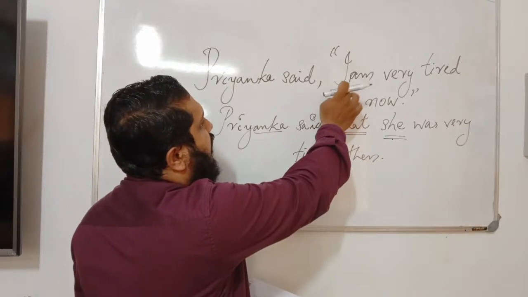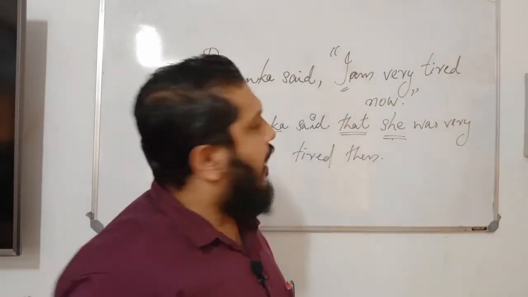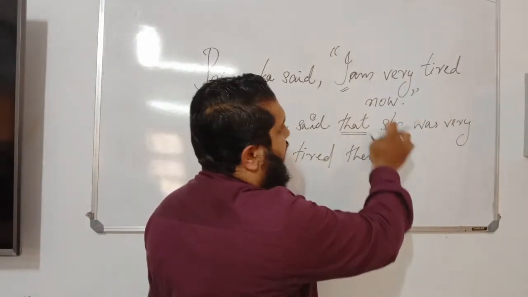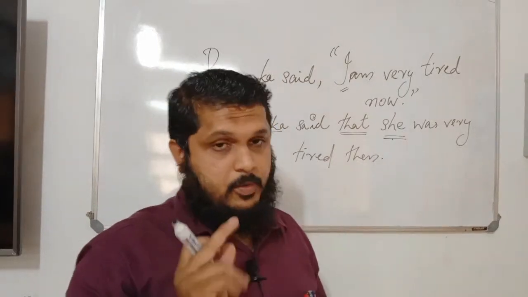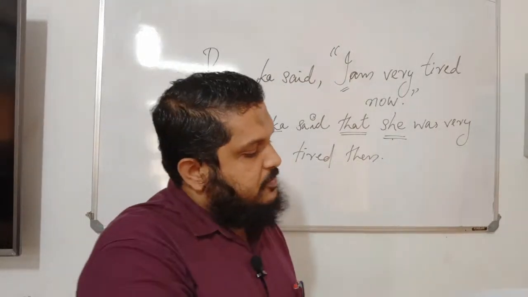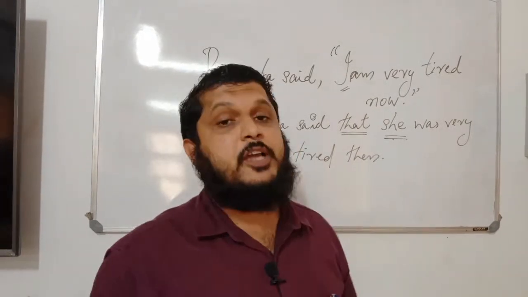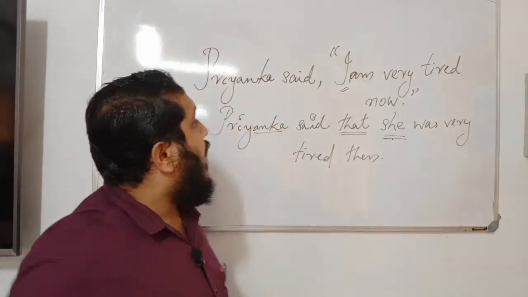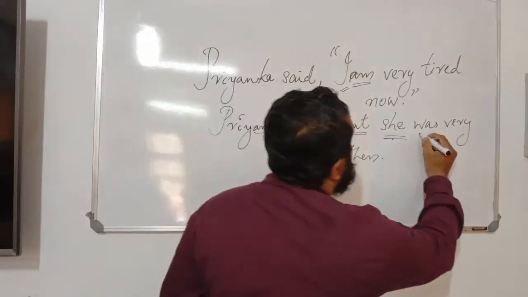Here Priyanka is not saying this sentence, so we have she instead of I. Now look at the next major change. The present tense form am has been changed to the past tense form was. I am, she was.